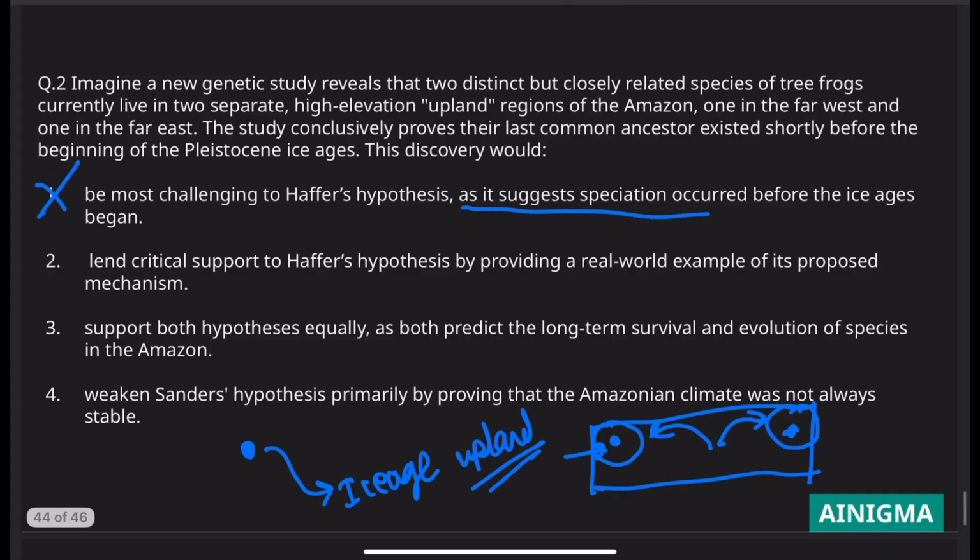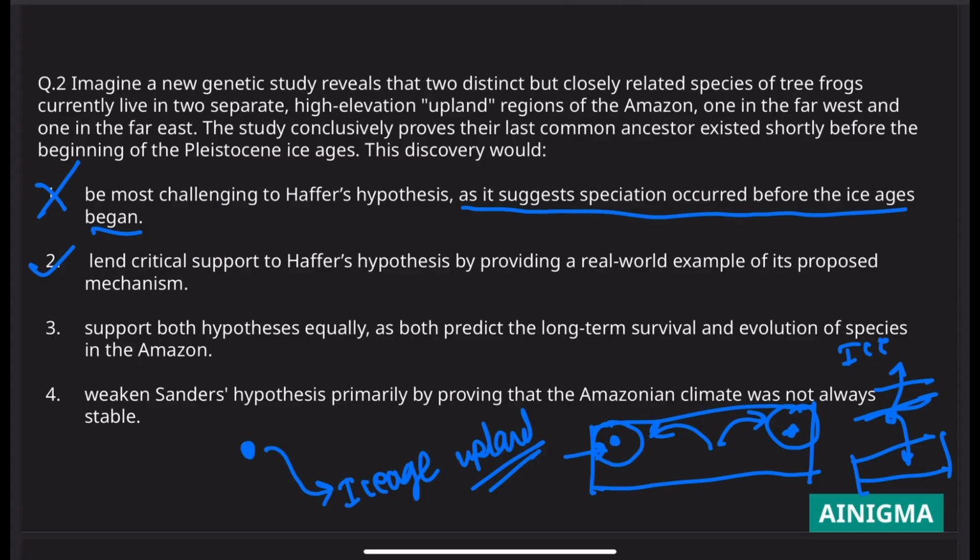Because as it suggests, speciation occurred before the ice age began. So this is wrong. This is extremely wrong. This would not challenge Haffer's hypothesis. The main point of Haffer's hypothesis was that there was the same species, and due to geographical distribution, they got inhabited into different areas and then evolved into different species. That was the main contention. And why did these two areas form? Due to the ice age. So after the ice age, one species speciated into two species. That was the main point that Haffer is making. Second, lend critical support to Haffer's hypothesis by providing a real-world example of its proposed mechanism. Exactly true. It is lending critical support to Haffer's hypothesis. So second should be the answer.